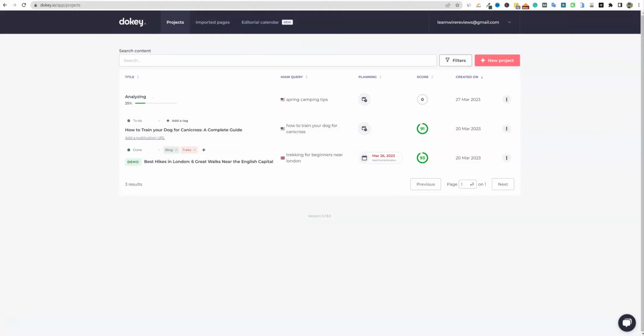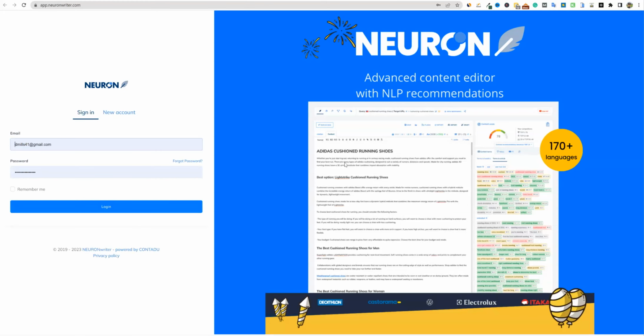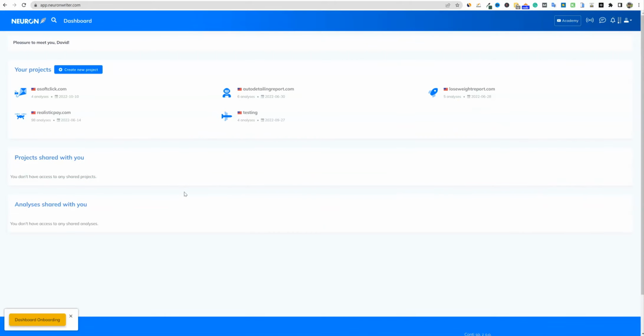It's pretty cool. Let's go over and start in Neuronwriter. So I'm going to go ahead and just log in. And I'm going to keep everything in this review just specifically talking about the LTD on Appsumo. And that's what's really cool is at the current time of making this, all three are available on Appsumo, and that's what I'm going to stick with. We're not going to go over everyday pricing or their website or anything like that. It's just going to be a completely 100% unbiased comparison as far as the LTD on Appsumo is concerned.